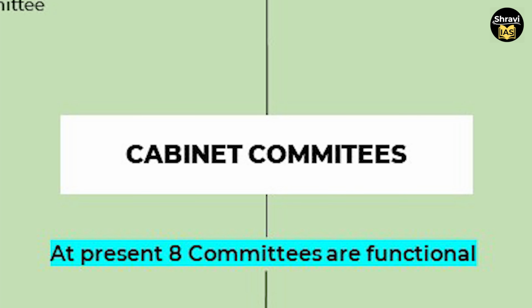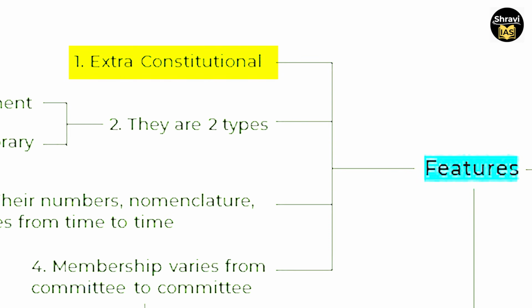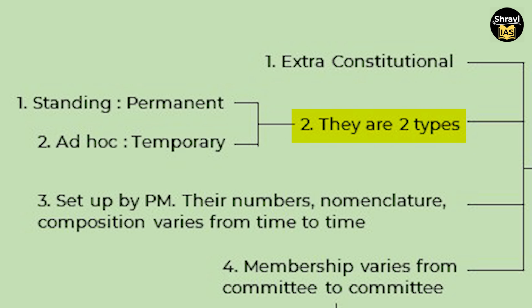Cabinet committees. Features of the cabinet committees. They are extra-constitutional in nature. It means that the Rules of Business provide for the establishment of the cabinet committees. There are two types of cabinet committees.